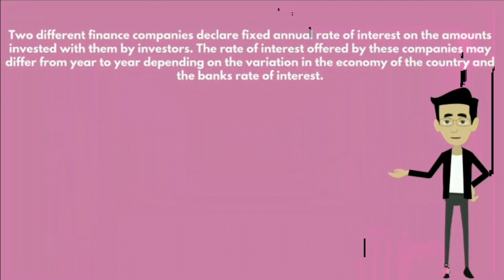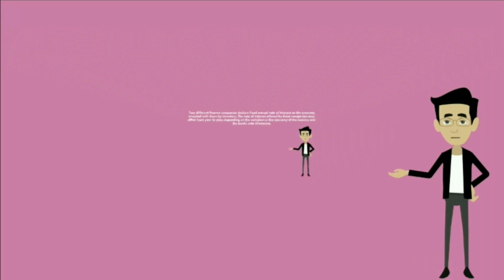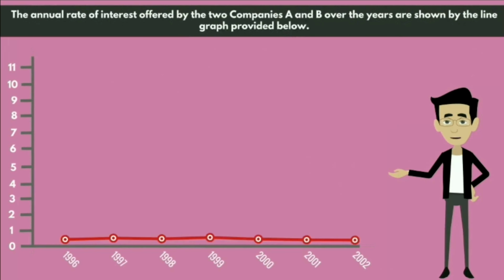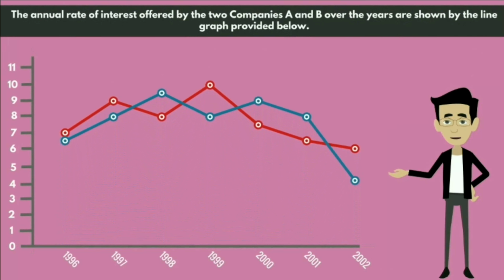Question. Two different finance companies declare fixed annual rate of interest on the amounts invested with them by investors. The rate of interest offered by these companies may differ from year to year depending upon the variation in the economy of the country and the banker's rate of interest. The annual rate of interest offered by two companies A and B over the years are shown by the line graph provided below. Now let's have a look on this line chart.